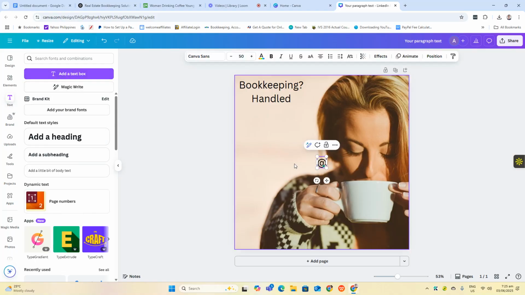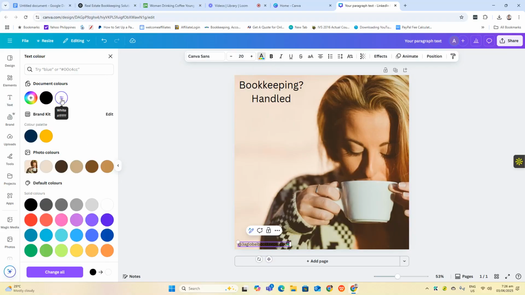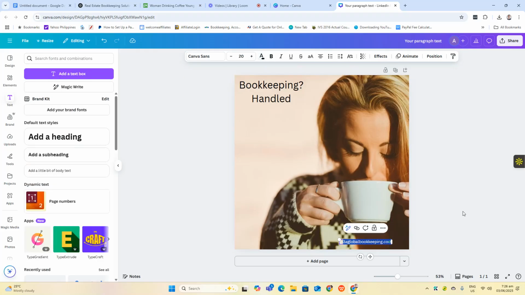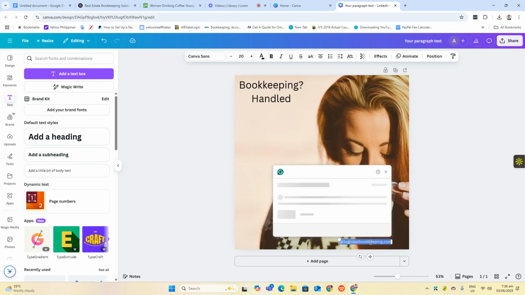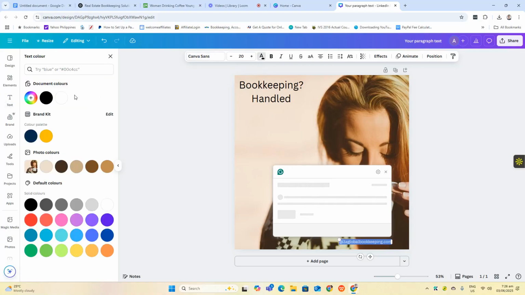Okay, let's try bookkeeping.com. I will place it here, make it smaller. And then color.